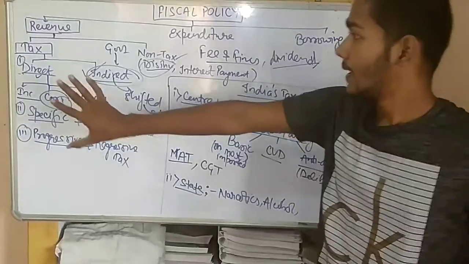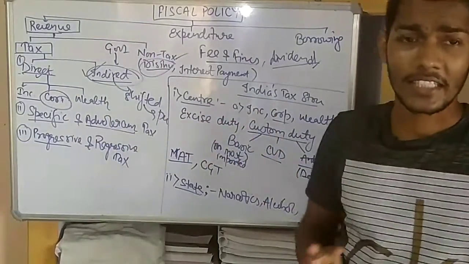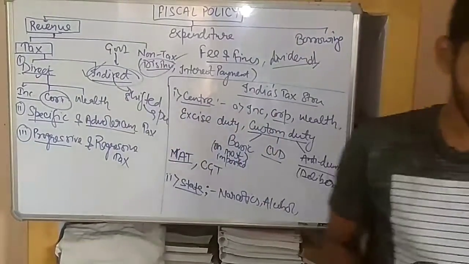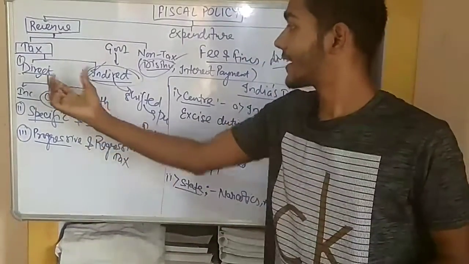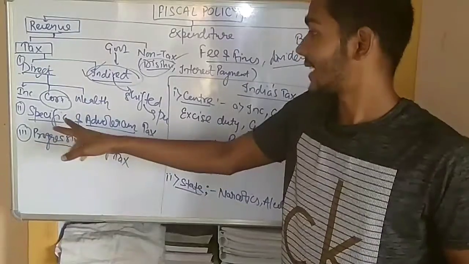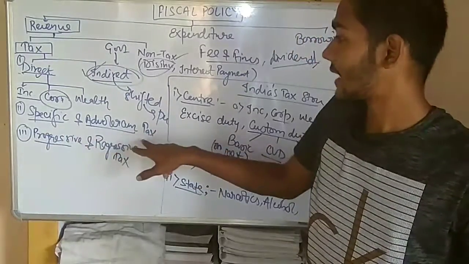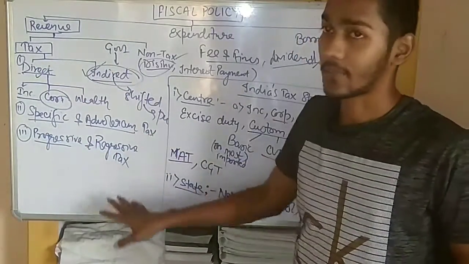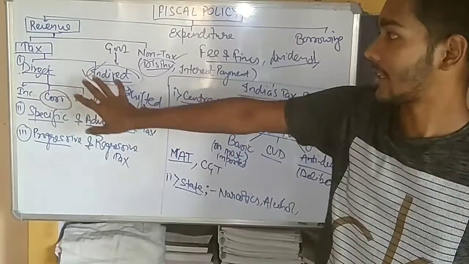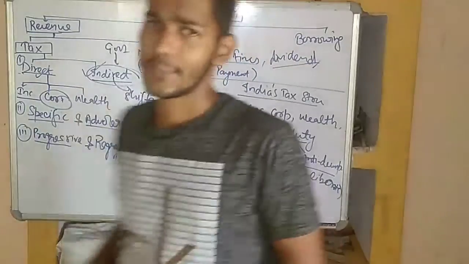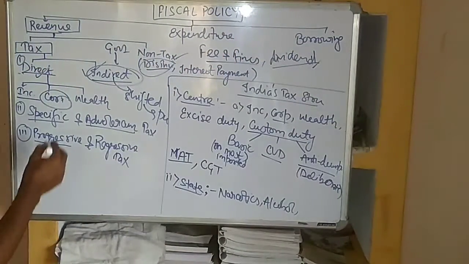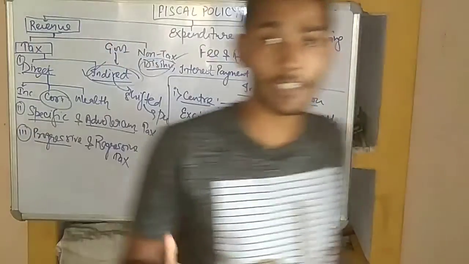Now, there are basically three types of tax structure. The tax structure of any country is basically three types. The first is the direct and indirect tax that we have discussed. Second is the specific and ad valorem tax. The third is progressive and regressive tax. We have discussed the direct and indirect tax. Now we will look at the specific and ad valorem tax. What is specific tax? Specific tax is a tax on a specific item.